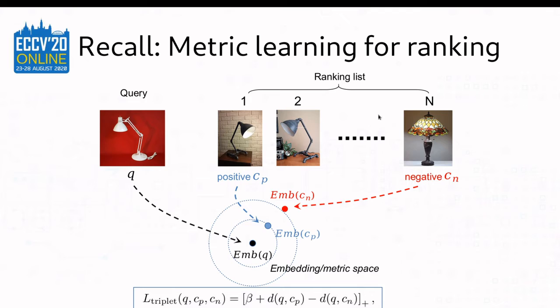Then, given the attacking goal, how do we achieve it? Now let's recall the deep metric learning for ranking, since ranking is a direct application of metric learning. Deep metric learning aims to learn a distance function between sample pairs. Typically, it involves learning an embedding space with the triplet ranking loss, where similar samples are projected close to each other, while dissimilar samples are projected far away from each other. Given such an embedding space and a query image, we can sort the candidates according to their relative distance to the query embedding.